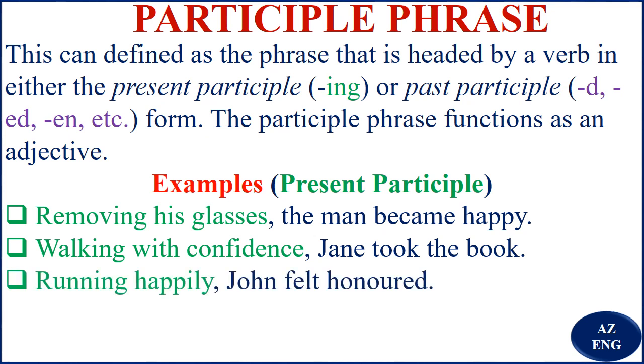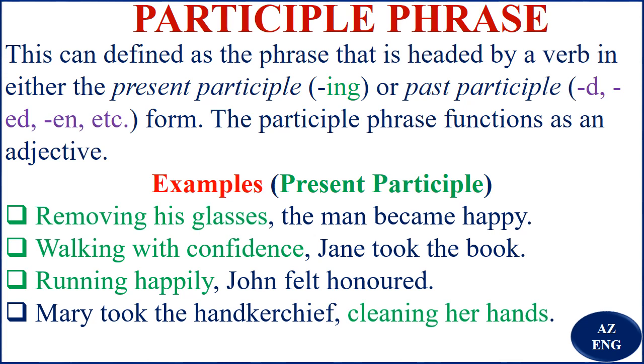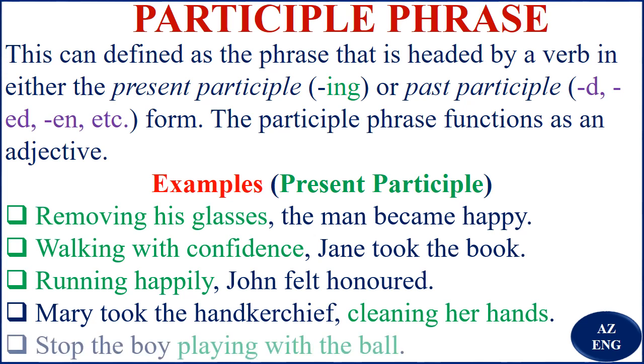Running happily, who? Like for example, you ask John. John now. Running happily, John felt honored. John felt honored running happily. Mary took the handkerchief, cleaning her hands. Here you should be careful. Cleaning her hands talks about Mary, not the handkerchief. That is why you have a comma there. So the cleaning the hands is about Mary, not about the handkerchief.